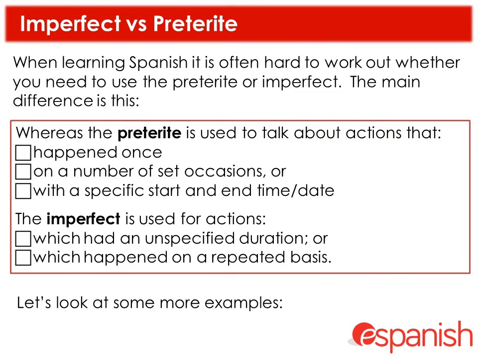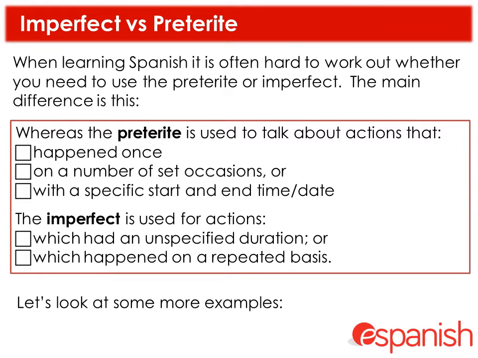Just to go back to this idea of the imperfect versus the preterite, it can be very hard in Spanish to work out which one you need to use when you're first learning the language. So I'm going to go through that again briefly. Whereas the preterite is used to discuss actions that happened on one occasion, happened on separate occasions, but a number of times, or an action that had a specific start and end date, we need the preterite. Okay, but the imperfect is for actions that had an unspecified duration. We don't know how long they lasted for, or we don't really care how long they lasted for, or actions that happened on a repeated basis.